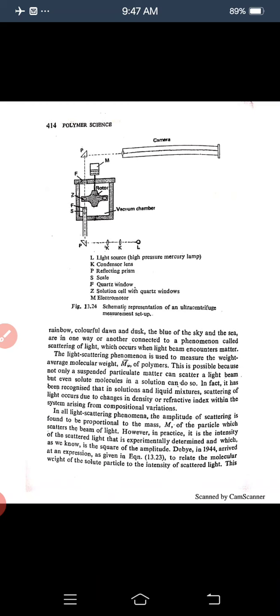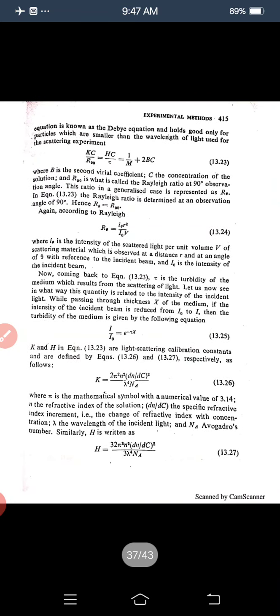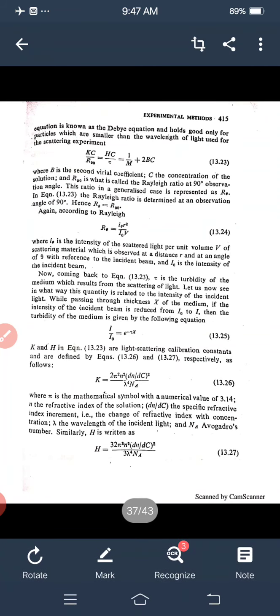Debye in 1944 arrived at the expression given in the equation to relate the molecular weight of the solute particles to the intensity of scattered light. This equation is known as the Debye equation and holds good only for particles which are smaller than the wavelength.